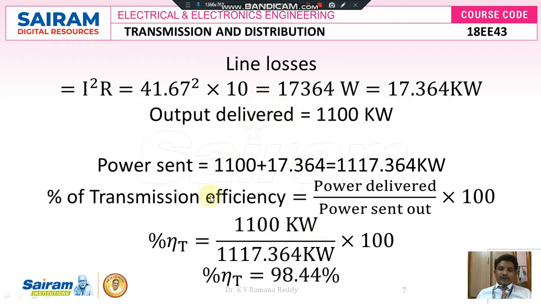Finally I want to find the transmission efficiency, that is power delivered divided by power sent out. Power delivered, as given in the problem, is 1100 kilowatts. Power sent out is the receiving end power plus line losses. Line losses are the I squared R losses, which is 17.36 kilowatts. So 1100 kilowatts plus 17.364 gives 1117.364 kilowatts. Substituting here, I got a transmission efficiency of 98.44%.